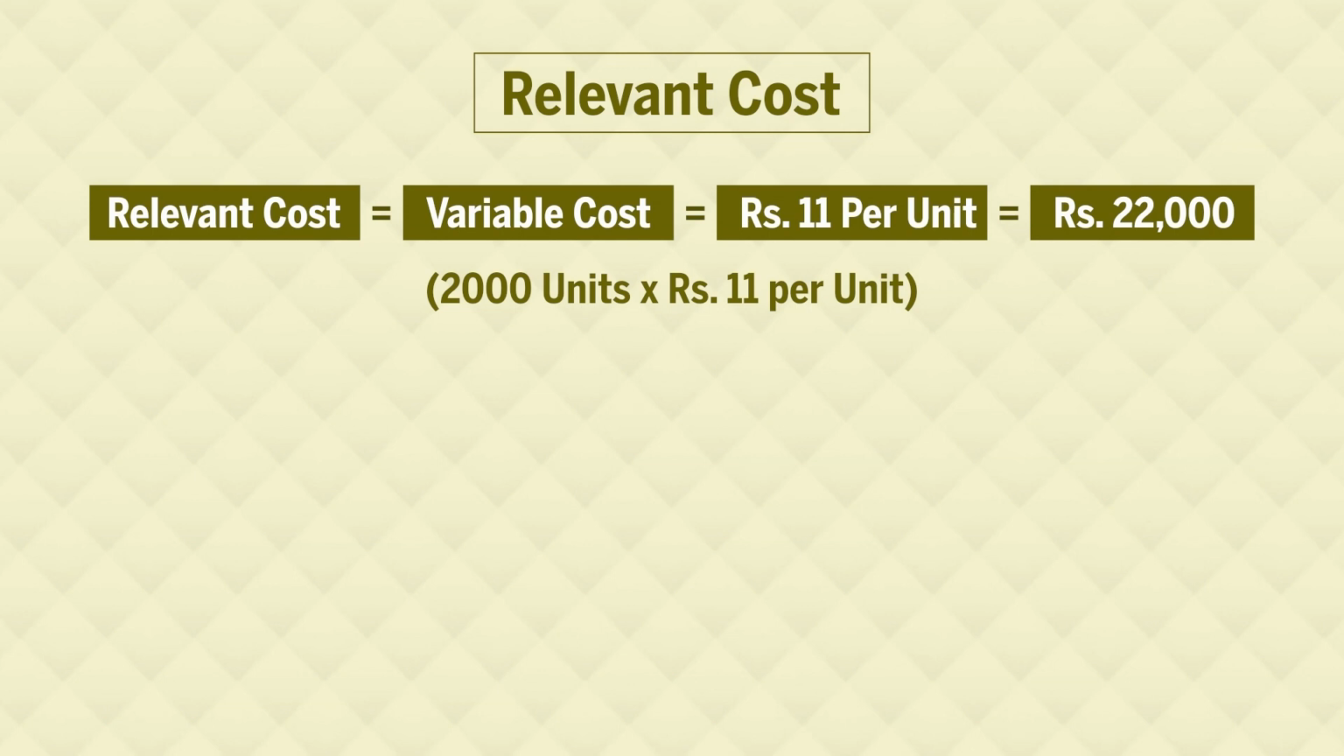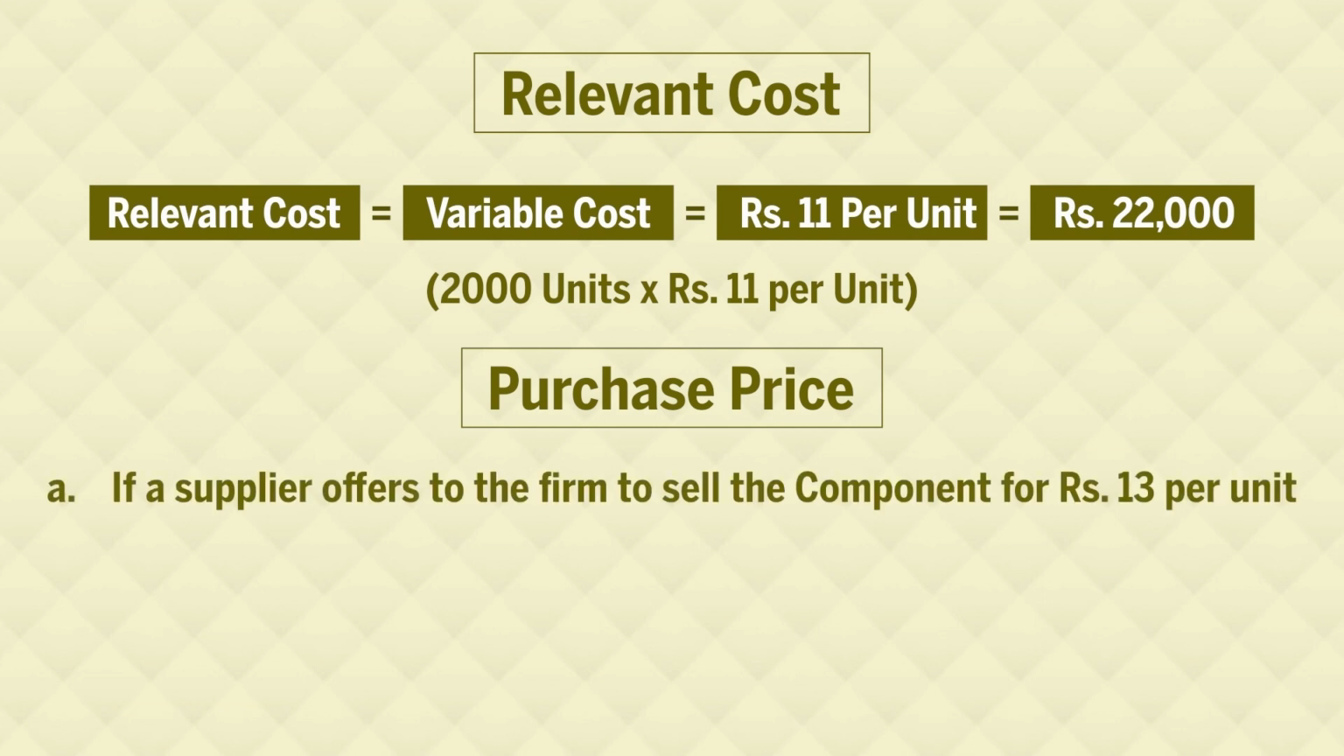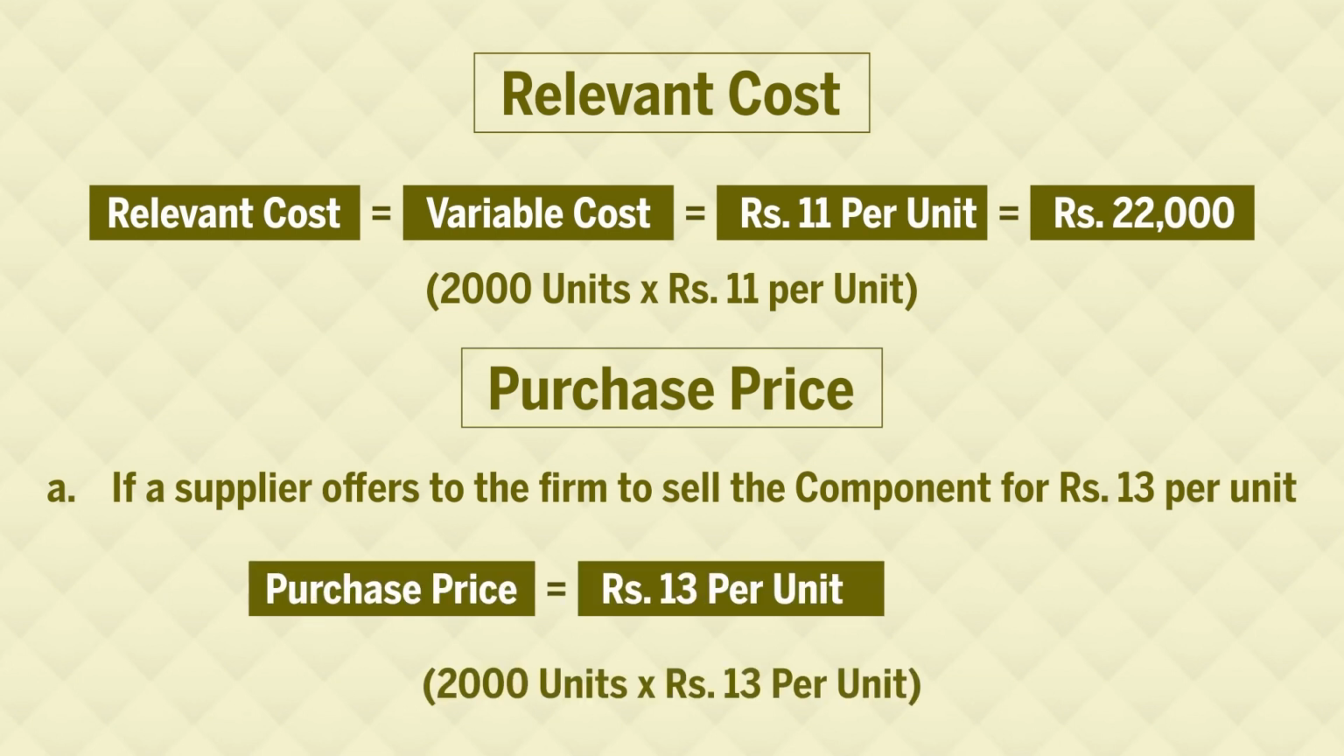Now, the second part is the purchase price. We are calculating this purchase price for all three situations which are given to us. The first situation is, if the supplier offers to sell the component to the firm for rupees 13 per unit. So, what will the purchase price be? He is offering 13 per unit to us, and we need 2000 units of components. So, 26,000 will be the purchase price for situation A.